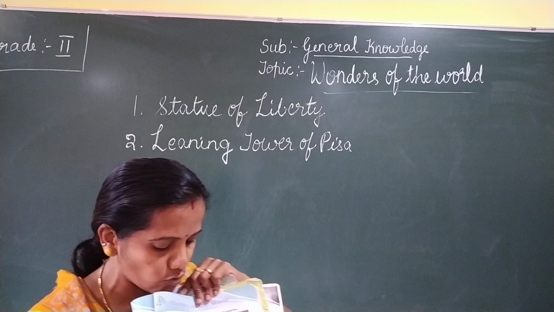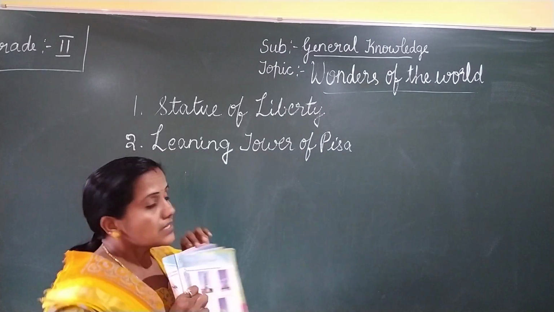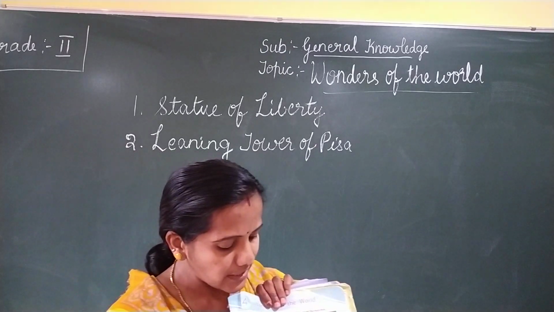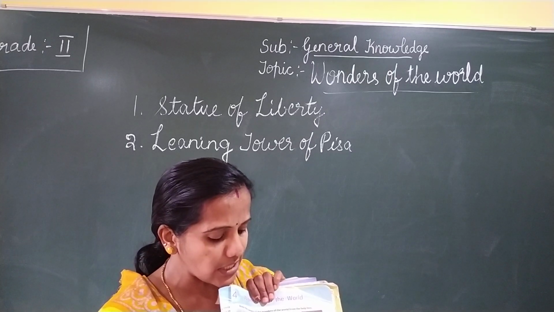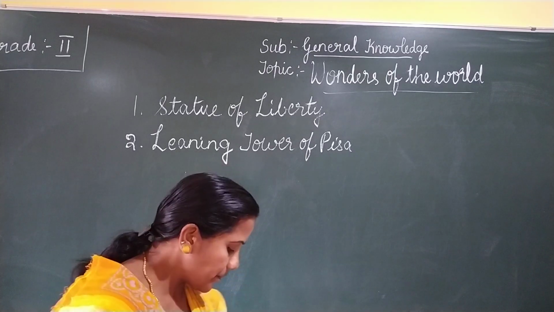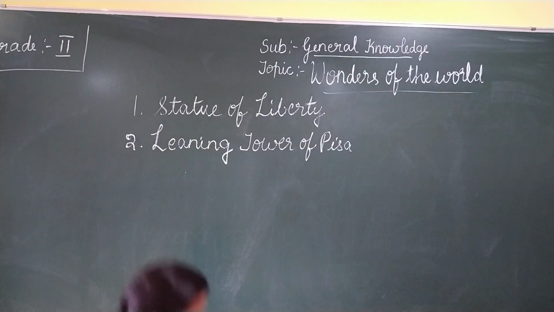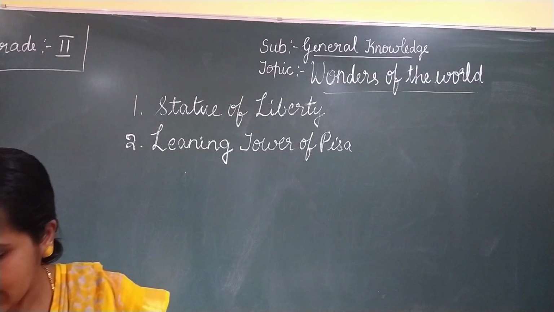Okay, children, there are two lines. If it is not sufficient to write here, you can write down. You can write Leaning Tower of Pisa. Next we'll move on to the third one.